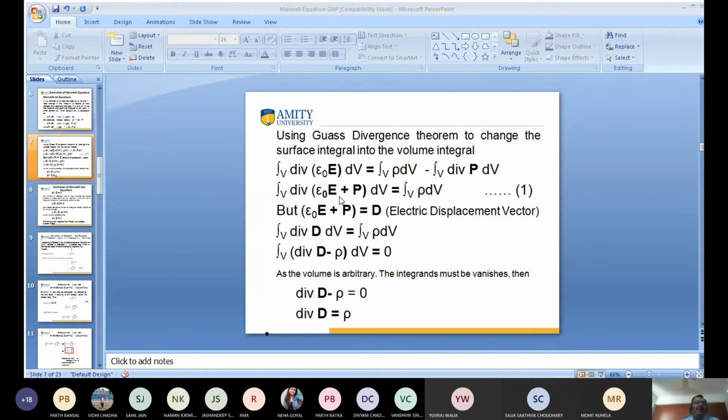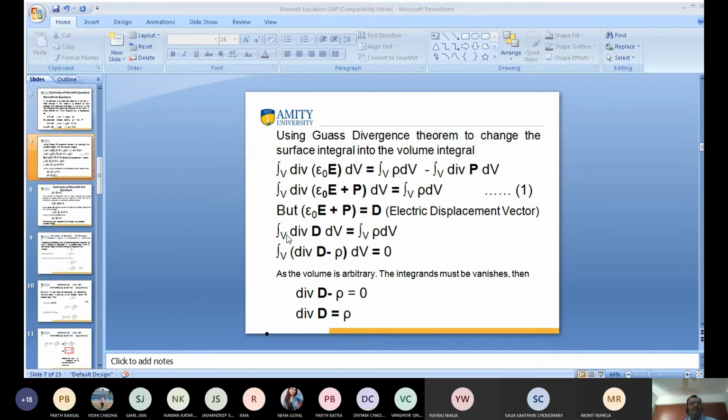But this is the definition of D. What is the definition of D? D is equal to epsilon 0 E plus P. This is the combination of electric field and polarization. This is known as the electric displacement vector. So we have converted equation 1: the volume integral of divergence of D is equal to rho into dv, because this combination is equal to D.